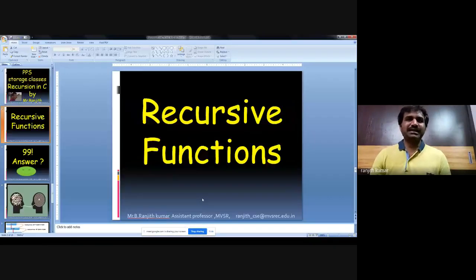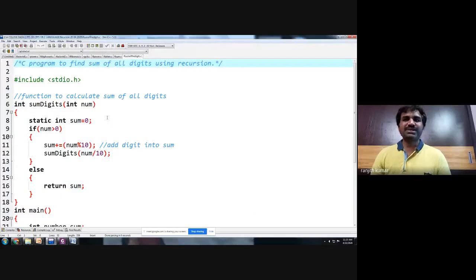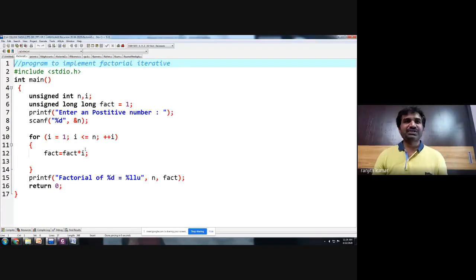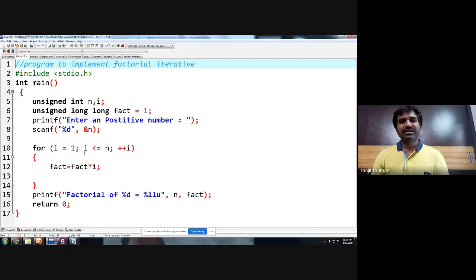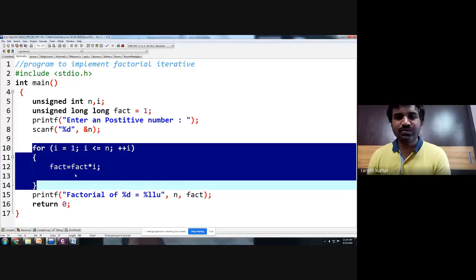Now let us discuss some programs in recursive function. Okay, so we will start with at least 3 to 4 programs we'll try to discuss on recursion. So we will start with the factorial program first. So first we are showing a factorial program using an iterative approach. Here, what are you doing here? You are following a looping statement to perform factorial. Okay, whereas in a recursion manner, how will you perform in a recursive approach?